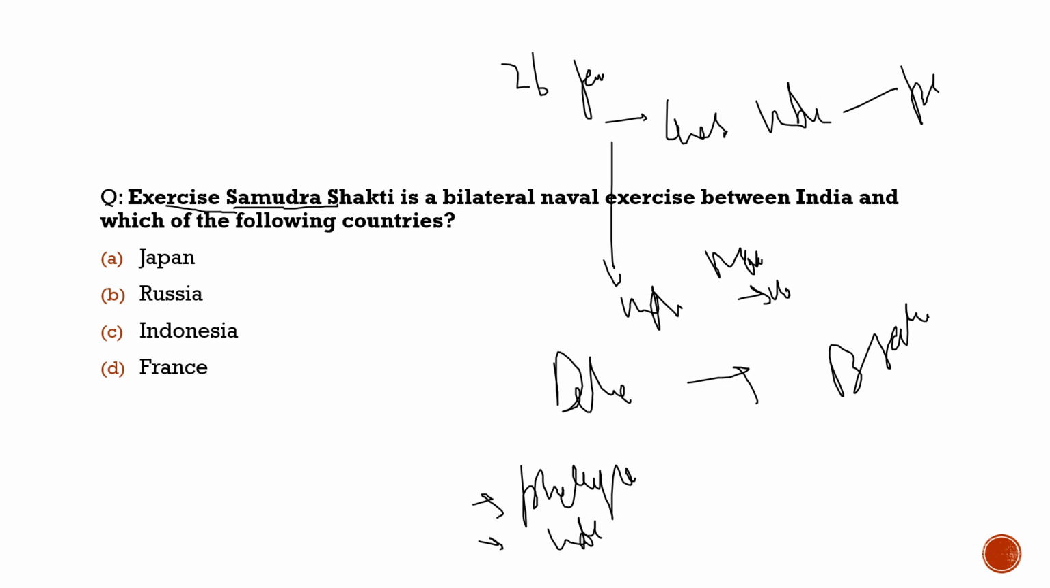Here, the exercise Samudra Shakti is a bilateral naval exercise between India and which of the following countries? It is Indonesia. So this much you need to know. In last year's prelims also, you saw a question about the bilateral exercise between India and Sri Lanka. So such questions do come in the exam. The correct answer is option C.